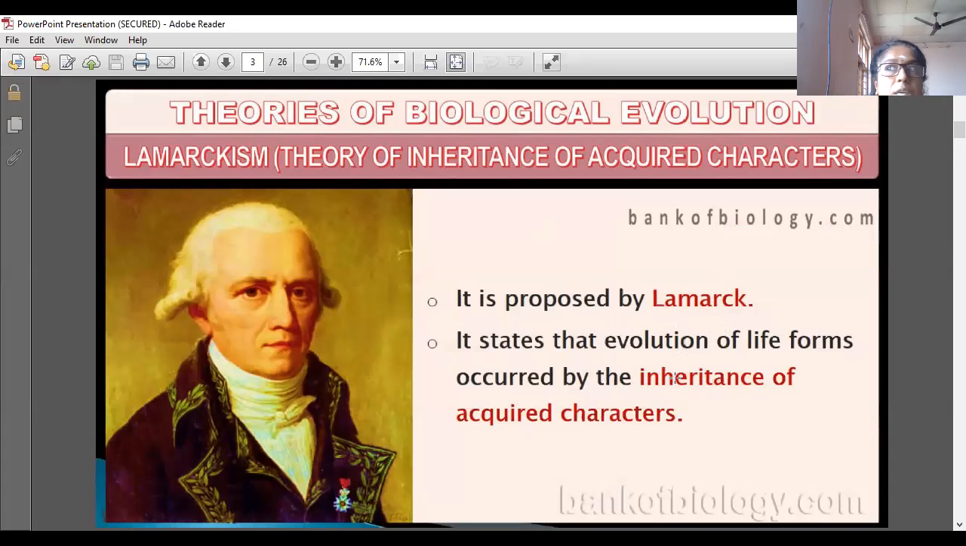Those characters are actually not going to the next generation. What you acquire from the environment remains with yourself, but it is not passed to the next generation or your own offspring. But according to Lamarck it was, and that is the mistake he had made.